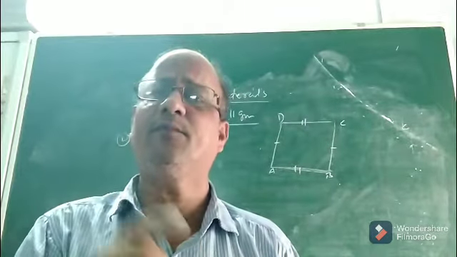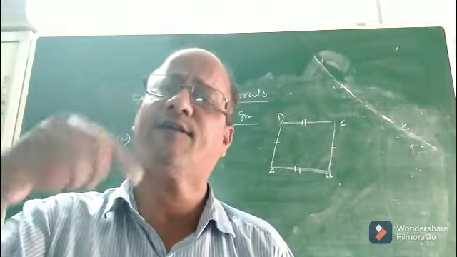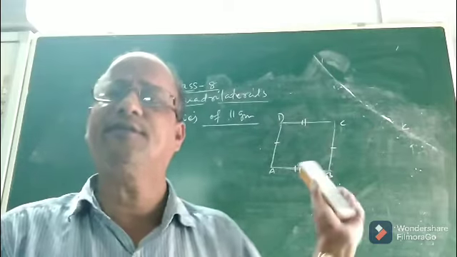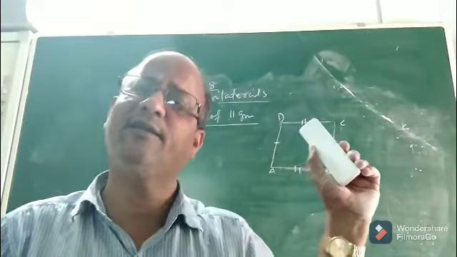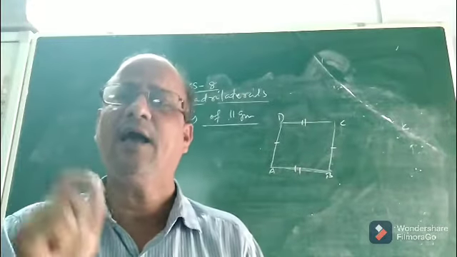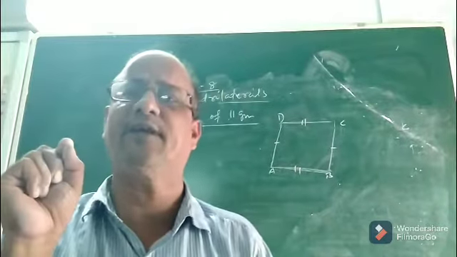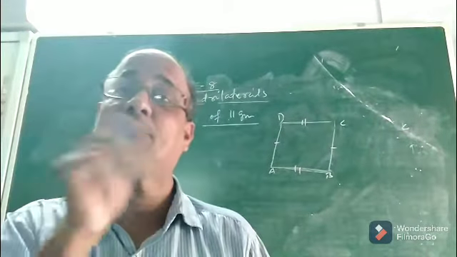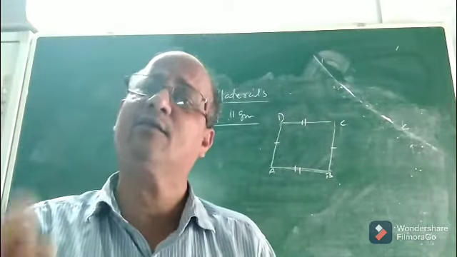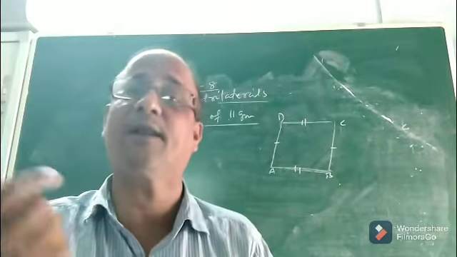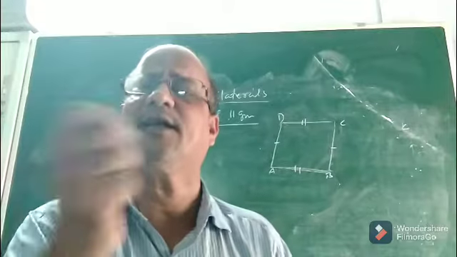Now children, before we go to find further properties of a parallelogram, I would like to ask one question. In the previous class I said what is a trapezium and what is a parallelogram. While discussing the trapezium, what did I say? I said if only one pair of opposite sides is parallel, we call it a trapezium. But if both pairs of opposite sides are parallel, then the quadrilateral becomes a parallelogram.